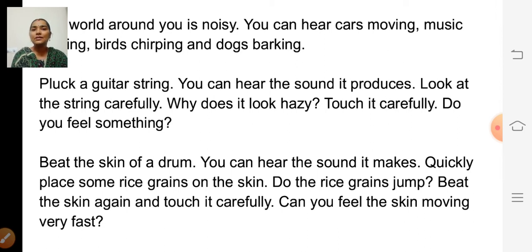So the next example is you beat the drum. Then after that you place some rice grains on the skin of the drum. Then immediately the rice grains will jump, isn't it? Because the skin of the drum moves back and forth very fast, the rice grains will jump. And if you touch the skin of the drum, then you can feel the movement of the skin.